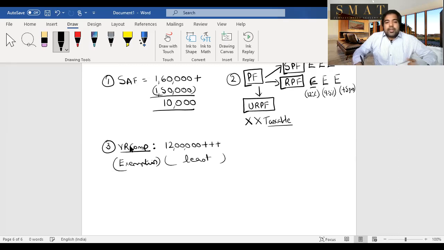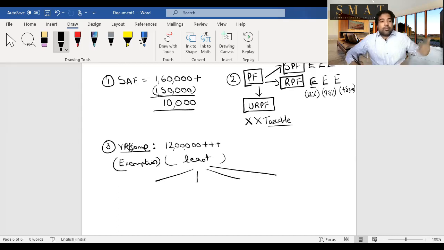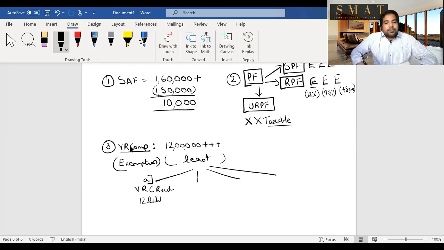Let's see which are the three or four things, the least of. Guys, here you will look backwards to see how many years you've completed, and look forward to see how many years are pending. So first is voluntary retirement compensation received. Whatever amount you've received, that's the A part. It requires no calculation. Here it's 12 lakhs which you've received. So this will be 12 lakhs.